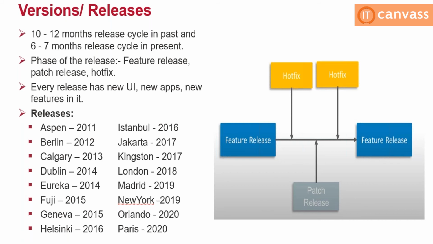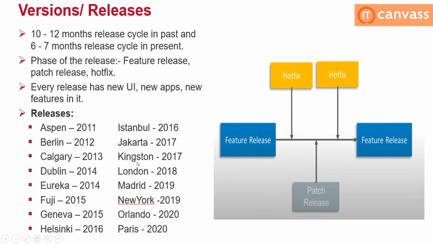Okay, there might be n number of hotfixes for one release, between one release to another release. Every 3 months they will release a patch. This patch is nothing but a collection of all the hotfix workaround solutions. They will design a permanent solution in this release, between one release to another.